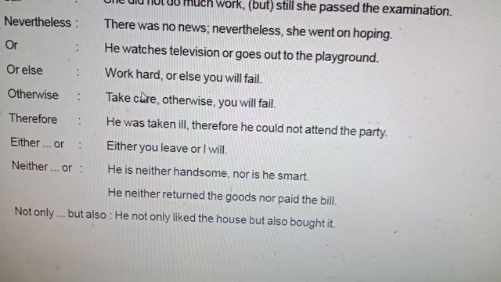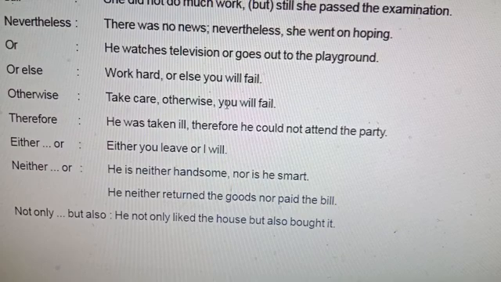You work hard is a finite clause, independent main clause. You will fail, will is a finite verb, fail is a non-finite verb. So or else, as or else is being followed by you will fail, so that or else you will fail is a coordinating main clause. The sentence is a compound sentence.